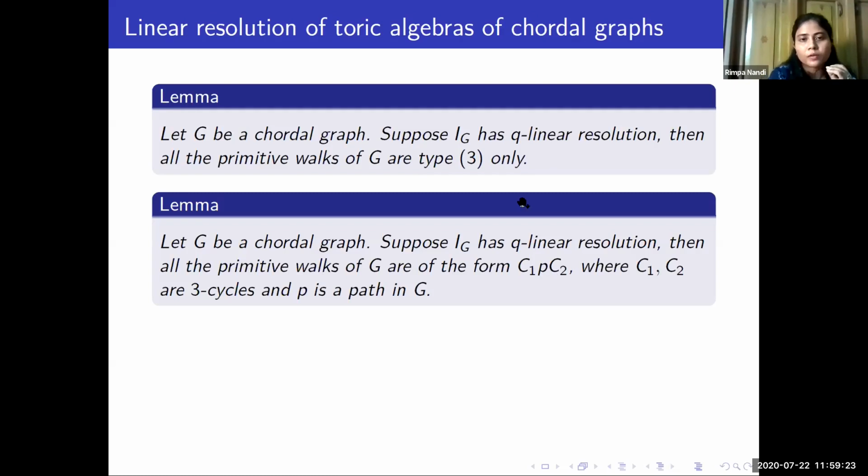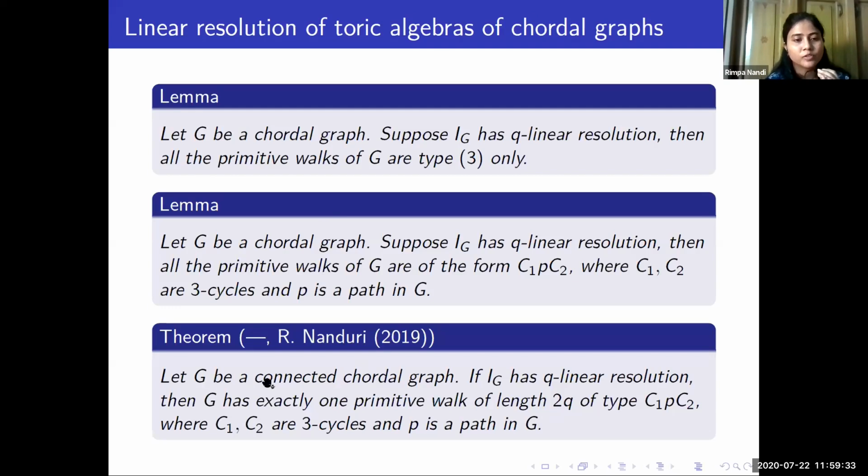So now that we have the type of the primitive walks, our next target is to find the number of primitive walks. In the next theorem, we have shown that if G is a connected chordal graph and I_G has a q-linear resolution, then G has exactly one primitive walk of the type C1 P C2.